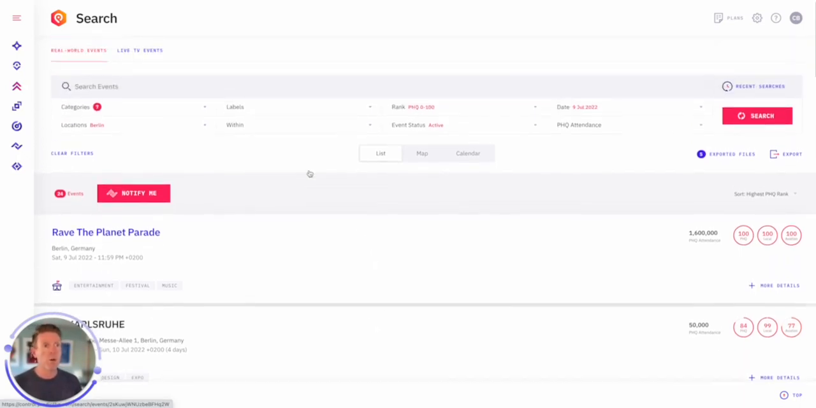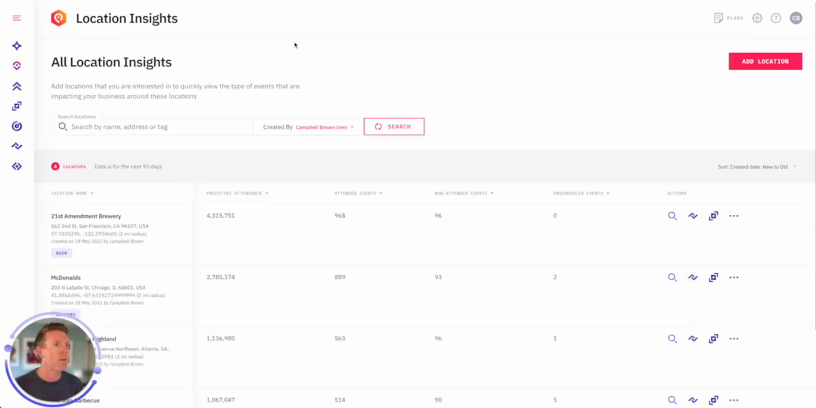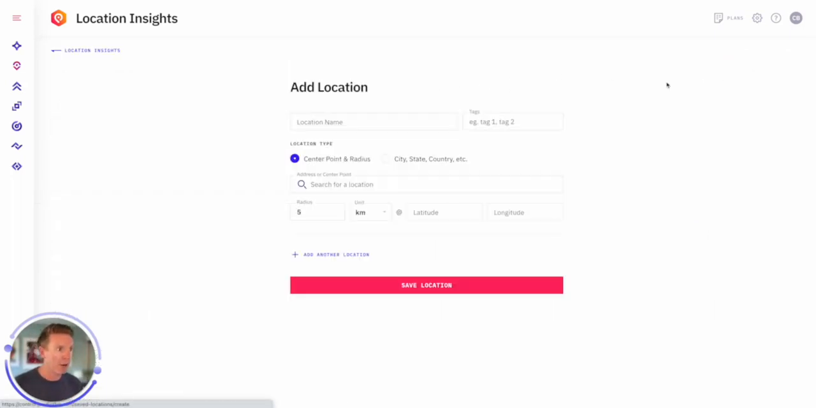But if you want to refine it right down to what's important to me, let's say I'm a manager for Starbucks and I want to understand what's happening within, let's say, a mile radius of my store. So what you can go into here is location insights. You can go and add a location. So let's go Starbucks, we'll say coffee, and let's put in this location here. Found that location. As I said, we want a 1 mile radius, and we hit save location.